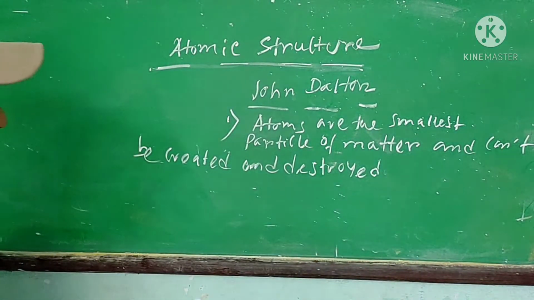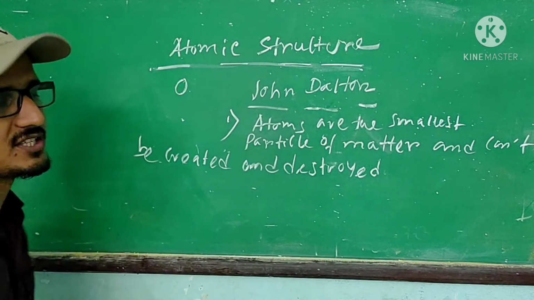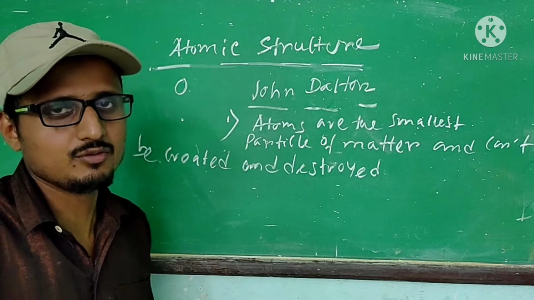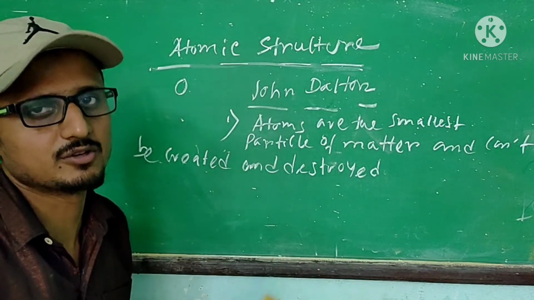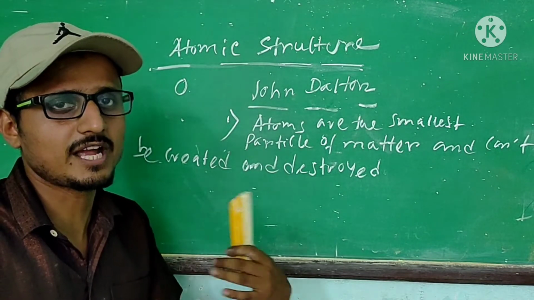Say I am telling oxygen. Oxygen is an element and it has a large number of atoms, and if you join those atoms you will get the element oxygen. So every element consists of small atoms.